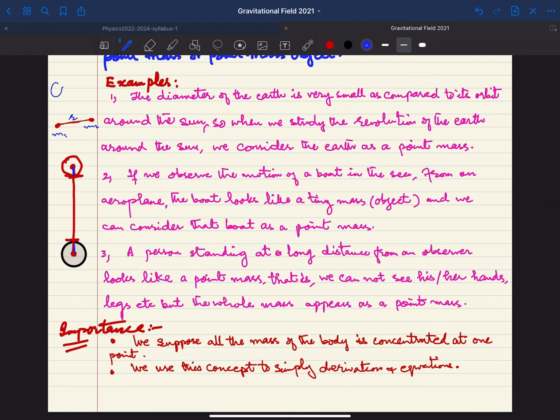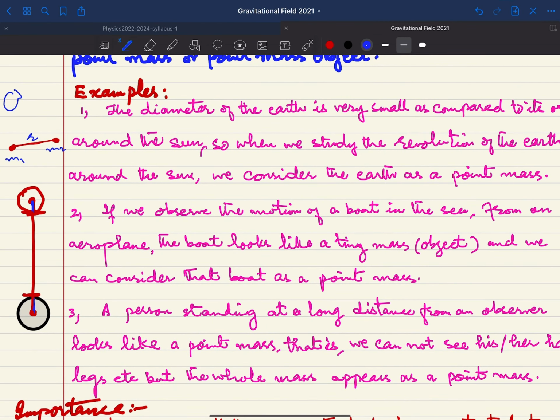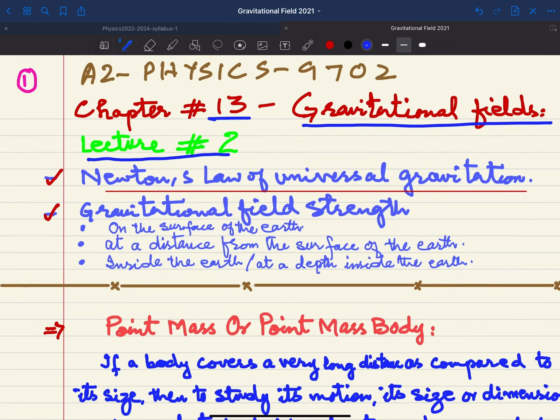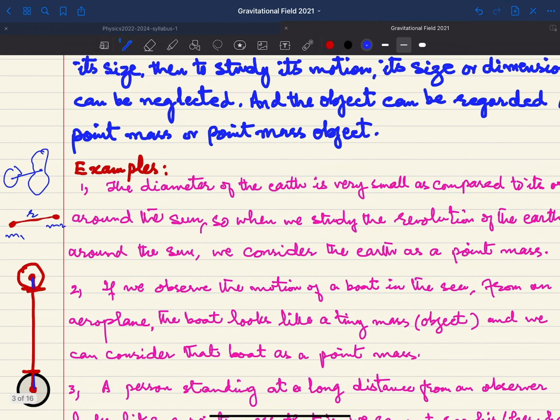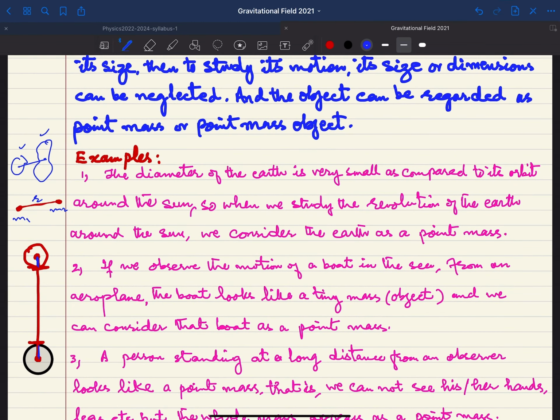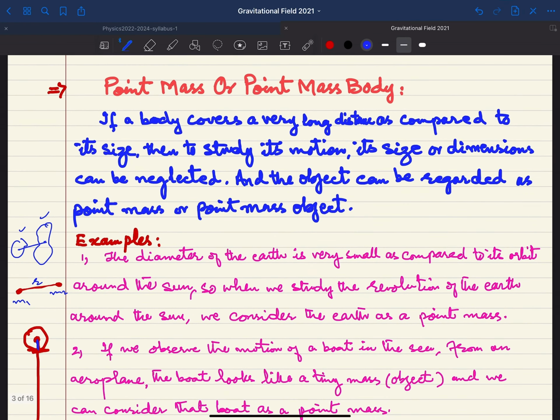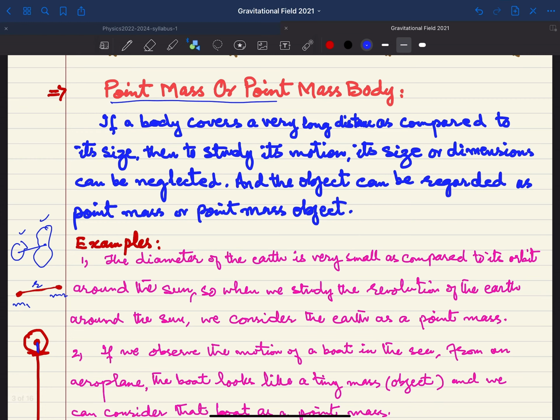But if you are dealing with bodies like, suppose we have this type of body and this type of body, so the distance will be difficult to determine, कि इनके दरमियान में distance क्या है, कहाँ से distance लिया जाए. So if we are considering these bodies as point masses, तो हमारे पास ये फिर आसानी हो जाएगी कि हम distance को easily measure कर सकें. तो this will be much easier if you are considering this point mass. Because of this we are dealing with these definitions, and this is one of the very important definitions, the point mass.